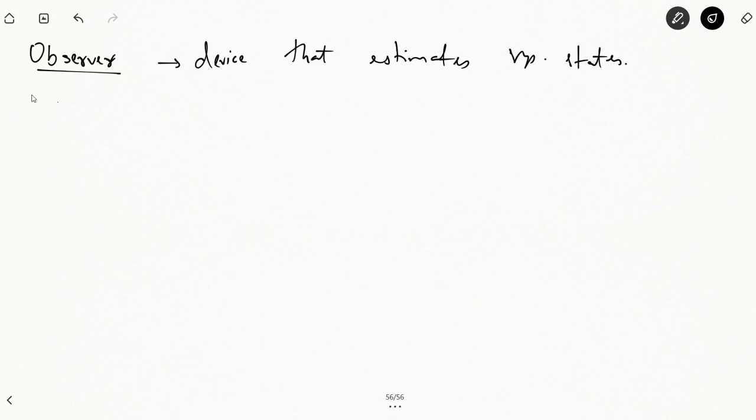Like I defined in terms of a controller, a system can be fully controllable or partially controllable. In a likewise manner, if an observer is able to estimate all variables of a system, it will be referred to as a full order observer.